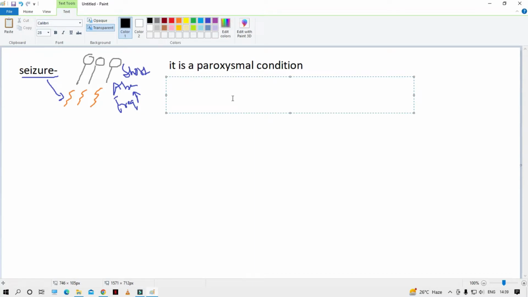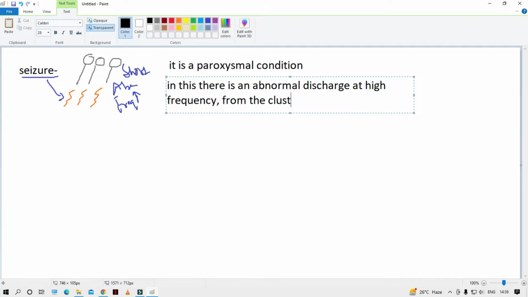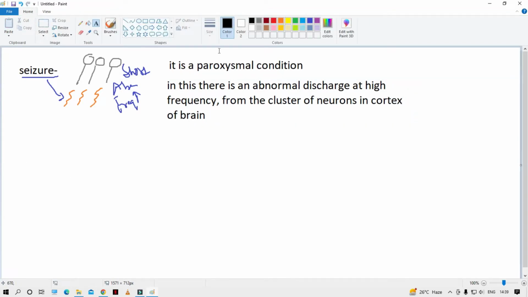In this there is an abnormal discharge at high frequency. From where? From the cluster of neurons in the cortex of the brain. So that's the official definition of seizure.